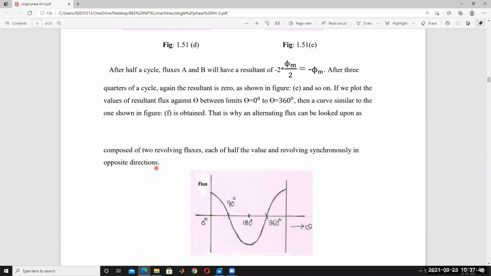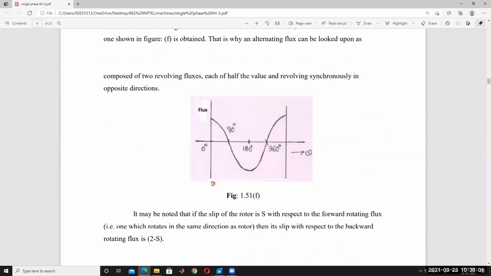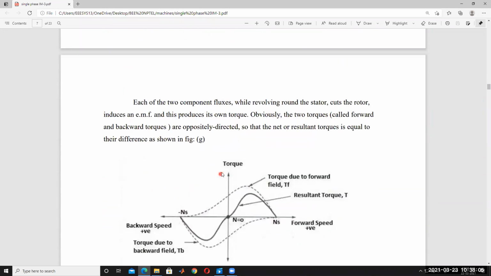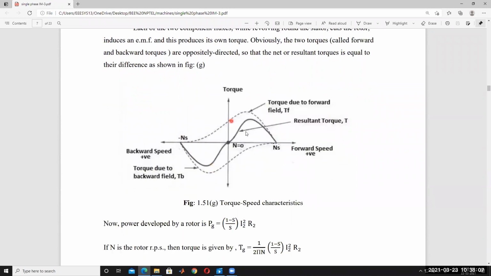Understood? So this rotating magnetic field here is not in a circular manner. It is not rotating in a circle; it is rotating like this, like cos theta, in opposite directions. Understood? So that is why this single phase induction motor is not starting. This is the torque speed characteristics of a single phase induction motor, torque versus speed.